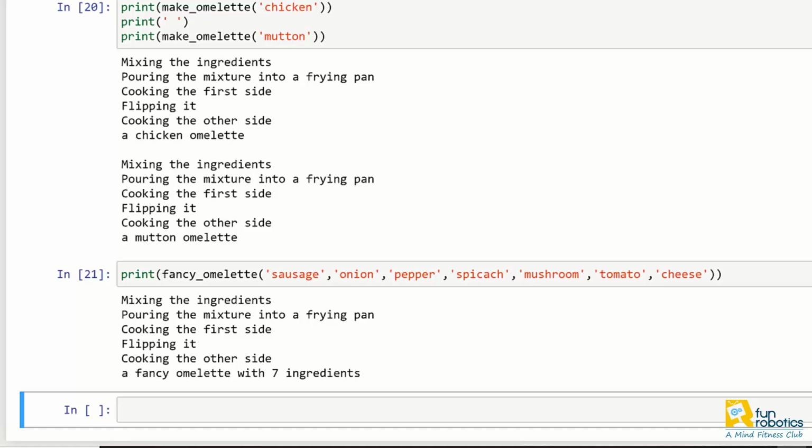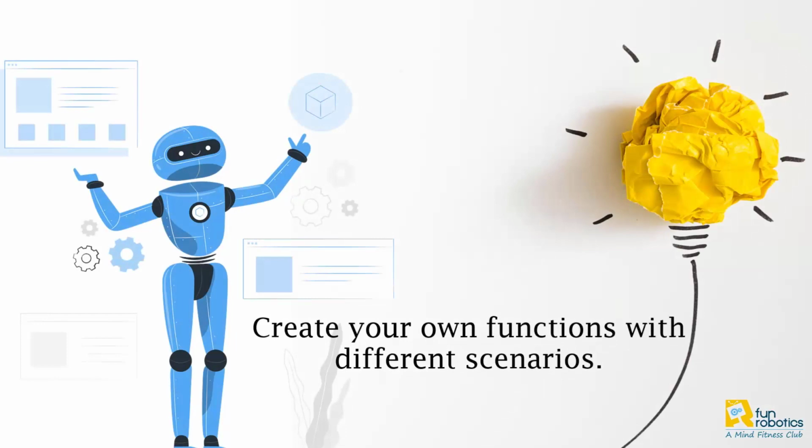A good programmer always uses functions when writing a script. A simple code is the best code. We will see how these functions help a lot when we work AI projects. Now I will let you think your own scenario and create your own functions.